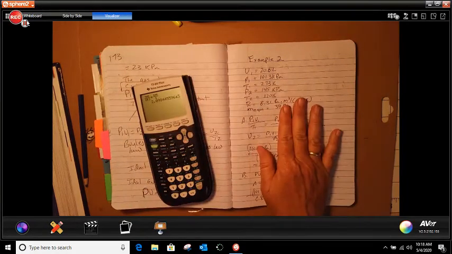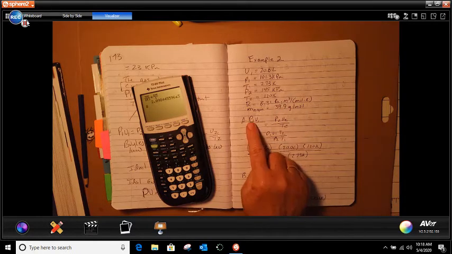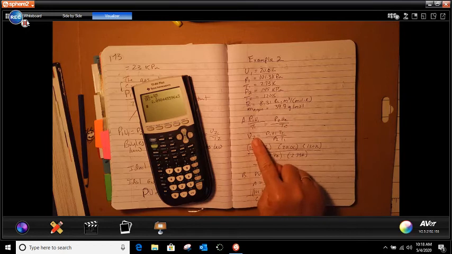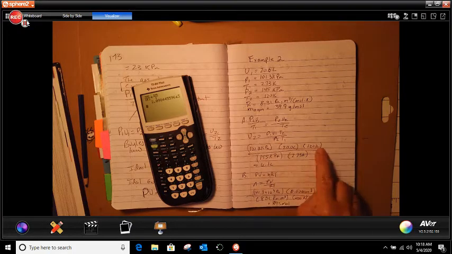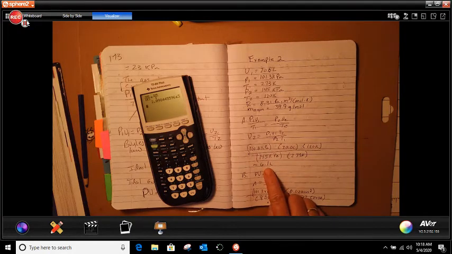So example 2 says a 2.0 liter sample of argon gas is at 273 Kelvin with atmospheric pressure of 101.3 kilopascal. The temperature is lowered to 120 and the pressure is increased. What is the new volume? The only thing you're going to have to do here is take your formula and get V2 by itself. Take pressure 1, volume 1, temperature 2, divided by pressure 2, temperature 1. Do your math and you get 6.1 liter. Find the number of moles of argon.